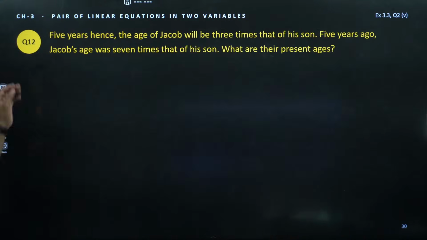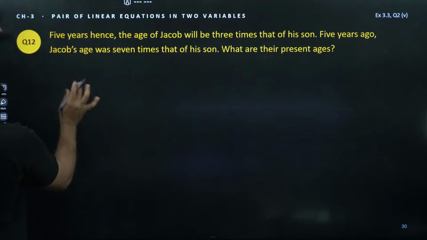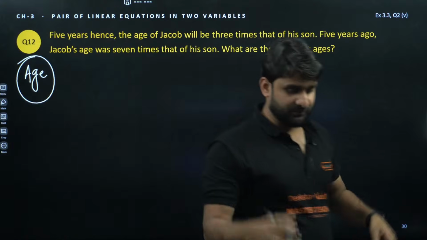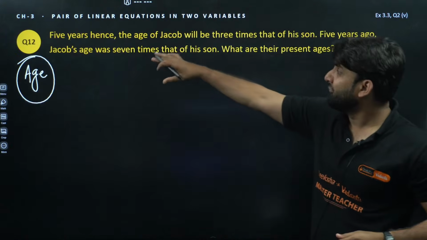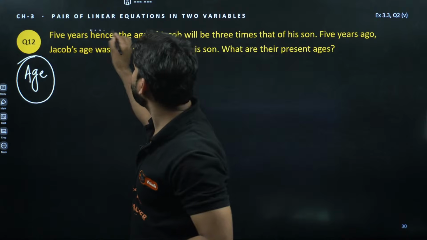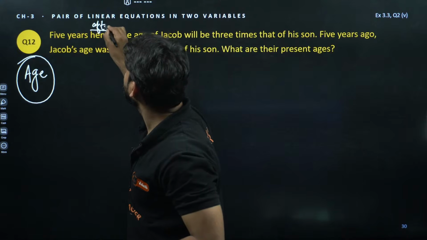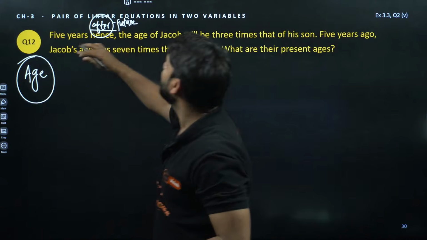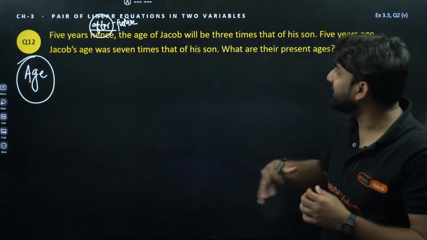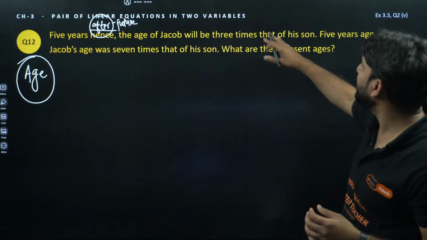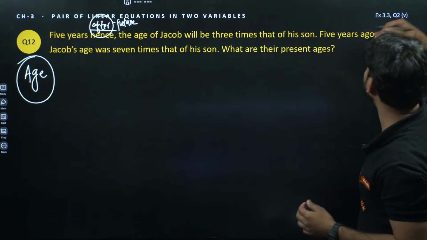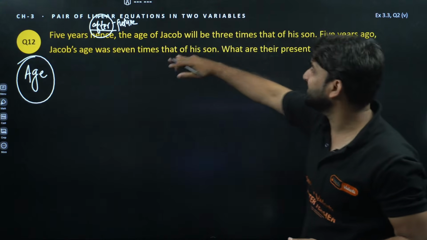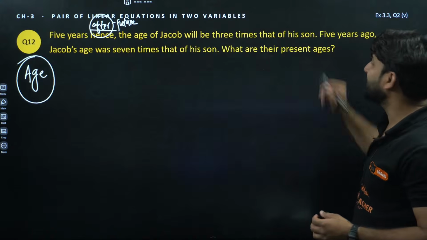Moving ahead. Okay, so this question is age-based. Age question, age concept. So look at the question. 5 years hence. Hence means, champion? Hence means after. It means we are talking about the future. 5 years hence means 5 years later, the age of Jacob will be 3 times the age of his son. 5 years ago, Jacob's age was 7 times that of his son. What are their present ages?